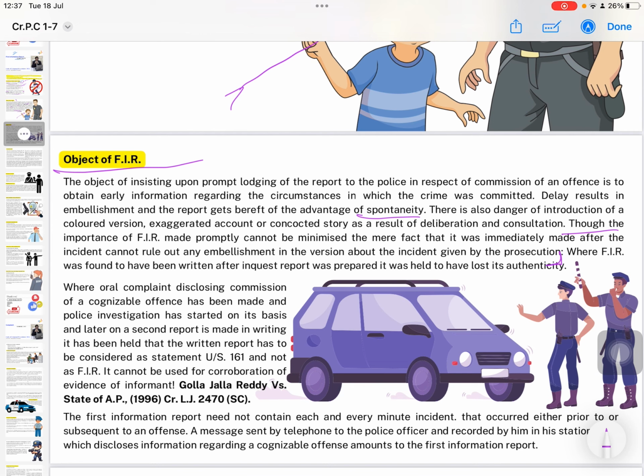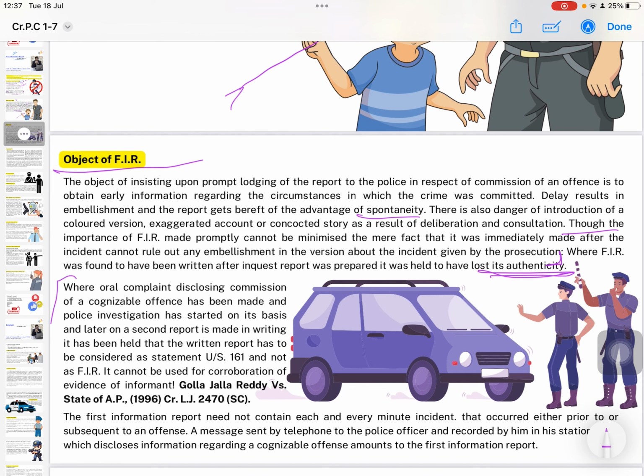Where the FIR was found to have been written after an inquest report was prepared, it was held to have lost its authenticity. मतलब कांड हो जाने के कुछ देर बाद या कुछ दिन बाद हम अगर लिखाते हैं तो उसमें वो स्पॉन्टेनिटी और जेन्युइनिटी नहीं रहता है. There is high chance that it has been manipulated, or you can say influenced.